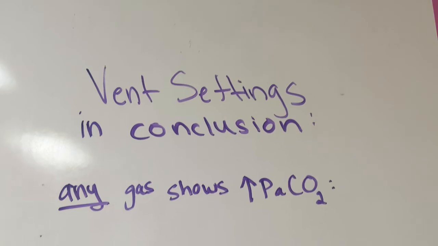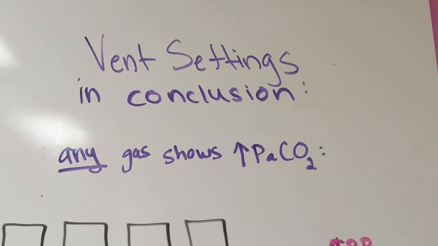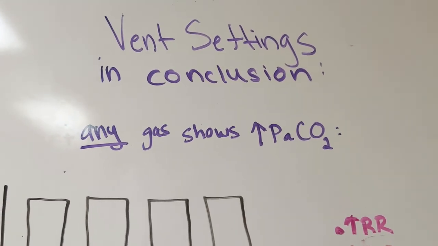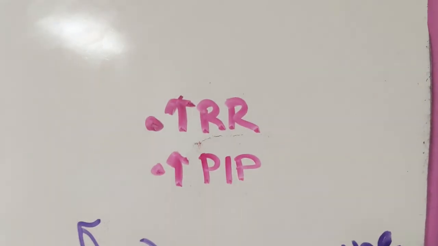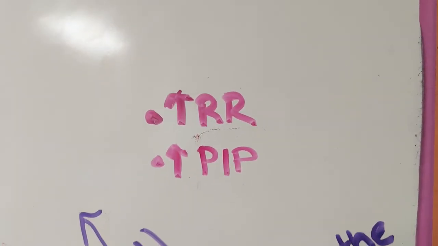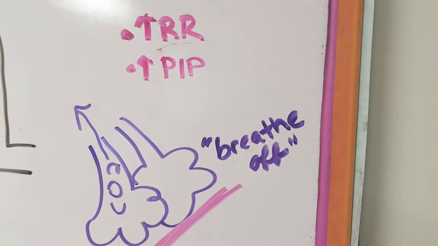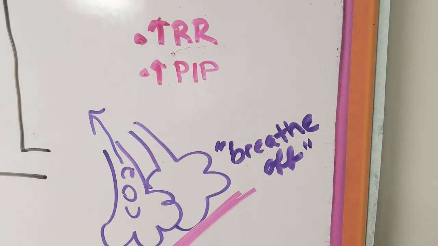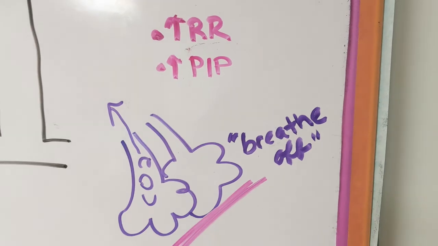And in conclusion, about our PaCO2, or the amount of CO2 dissolved in our blood, and that can be from any gas sample, so venous, arterial, capillary, what we would want to consider is increasing our respiratory rate and increasing our pressure so that we can breathe off that CO2. So we want to take a deeper breath to breathe off more CO2, and we can increase the rate at which we're breathing to breathe off more as well.